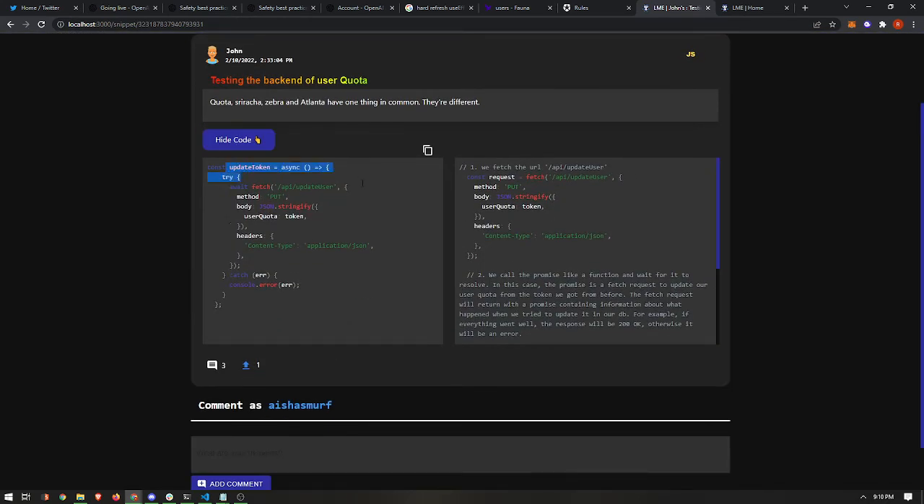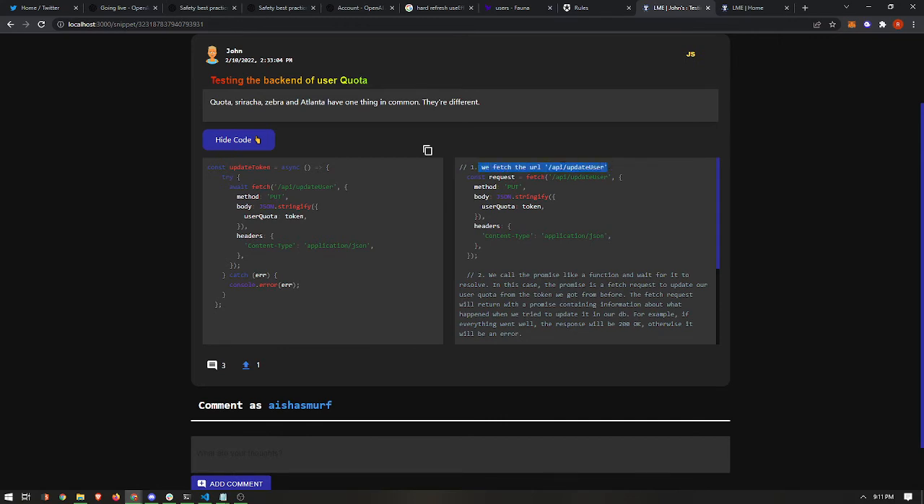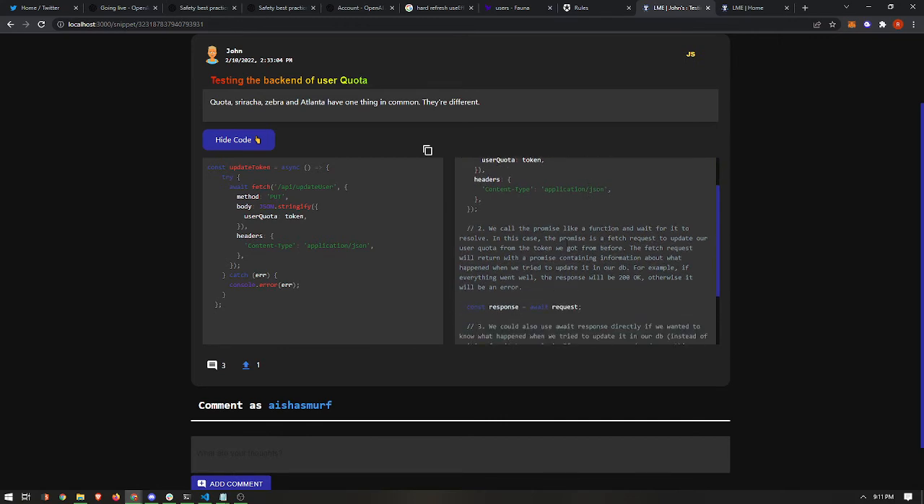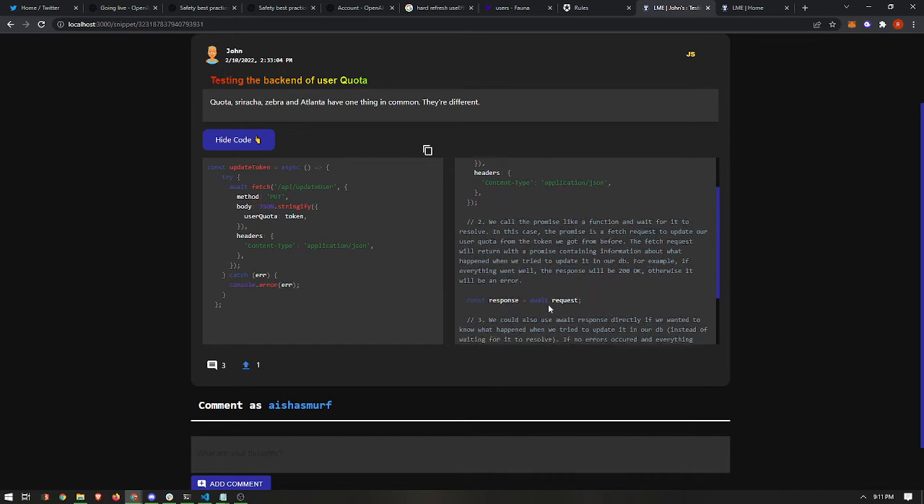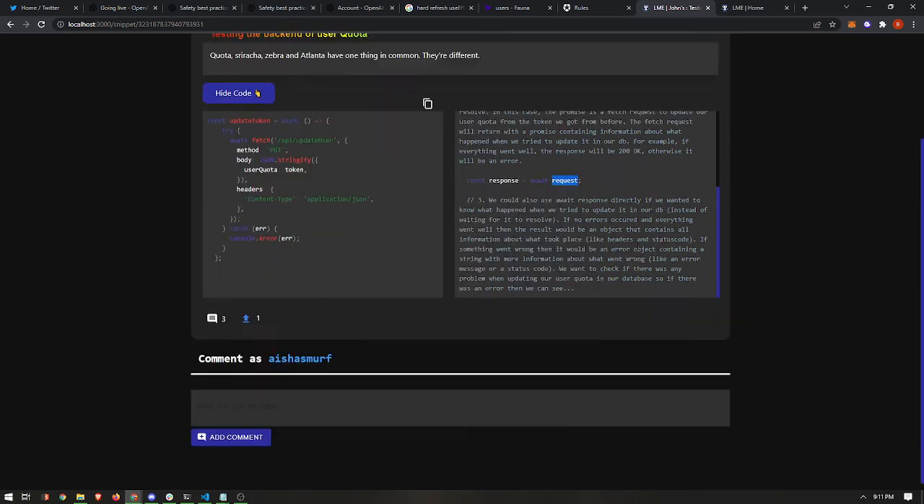This is the update token function, and this is the explanation. The first thing, we fetch the URL, which is correct. Then we call the promise like a function and wait for it to resolve. So basically this is correct. It promises a fetch request to update our user quota. Yup. So this is to respond await request. We could also use await.